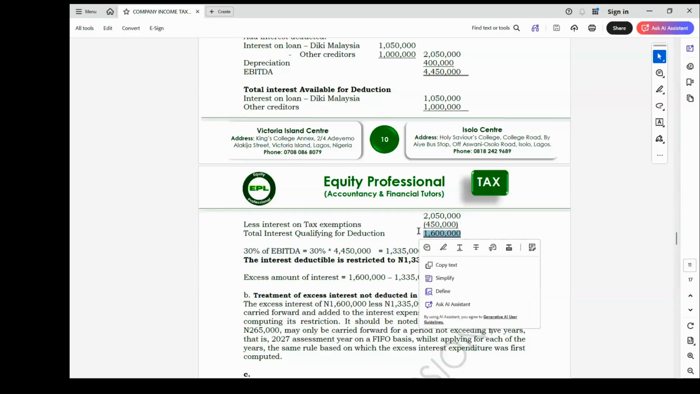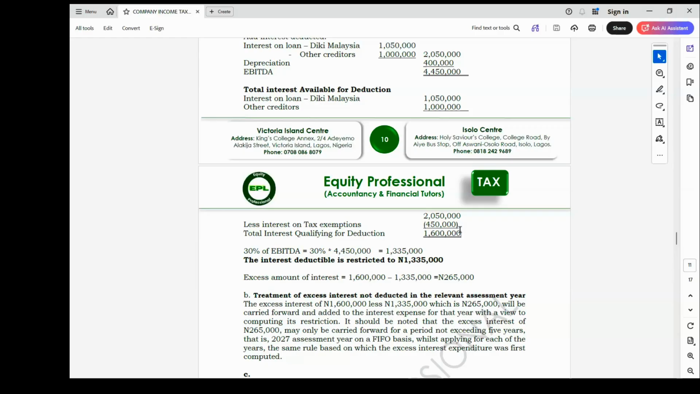So in that case, it's possible for the 30% to be more than the interest you want to deduct. So when you have that, you are going to restrict it to the amount of that interest available. It is when the 30% is lower that you now look for the restriction and transfer the balance to subsequent year. So is it clear to us?